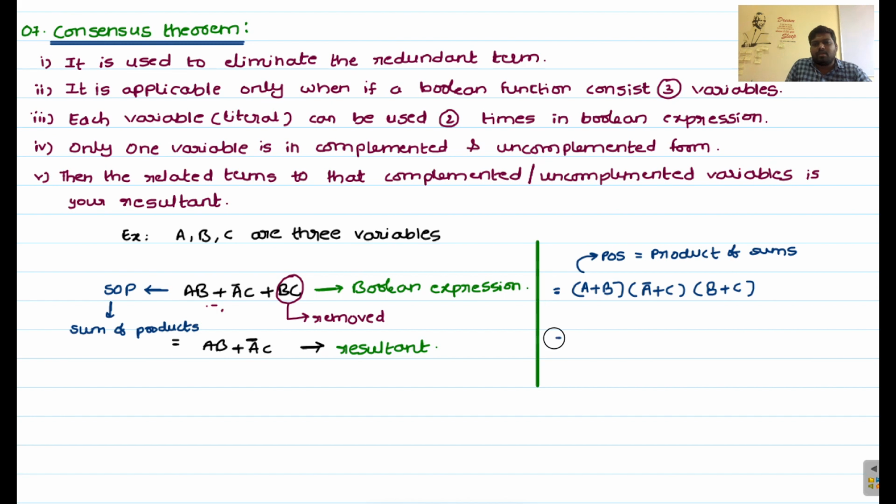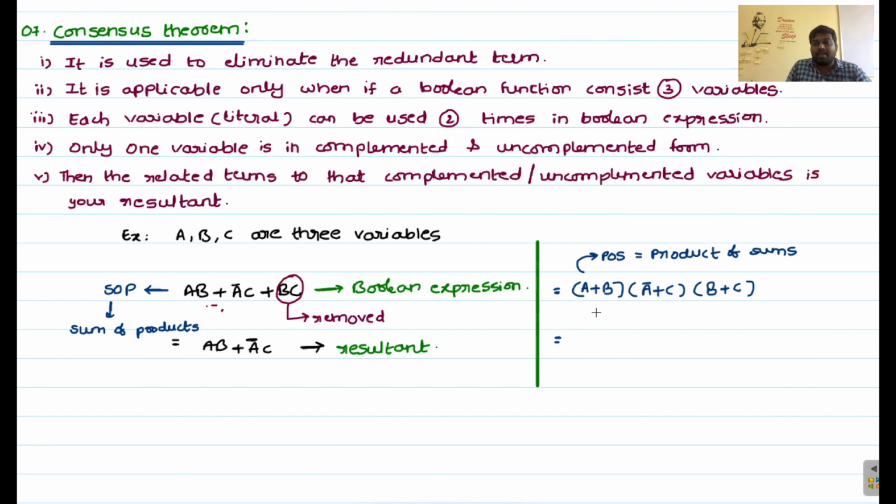Now you can observe here, the same conditions you can apply to this particular expression. For this entire expression, we have 3 variables, A, B and C, right? And each variable is repeated 2 times: A, B and A, C, and B, B and C, C. That is also satisfied. And next, one variable is in complemented and uncomplemented form. A is in complemented form and uncomplemented form. That is also satisfied.